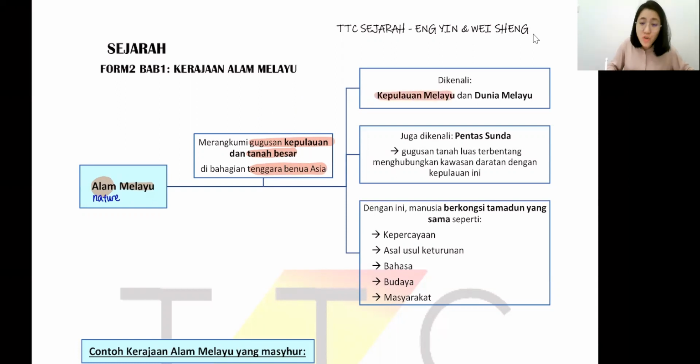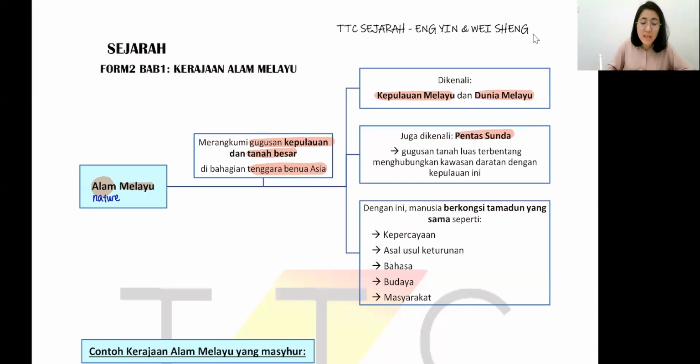So when the moment you understand this part, you need to know what are the gelaran. So we also mentioned Alam Melayu area as Malay Island, Malay world, dunia Melayu, Kepulauan Melayu. So juga dikenali sebagai pentas Sunda. Apa itu pentas Sunda? Actually, you learn this in Form 1 Chapter 2, Ice Age.